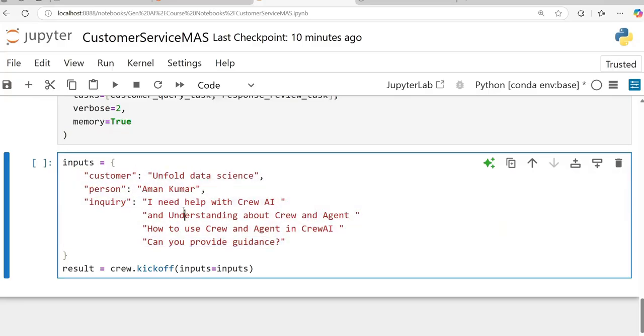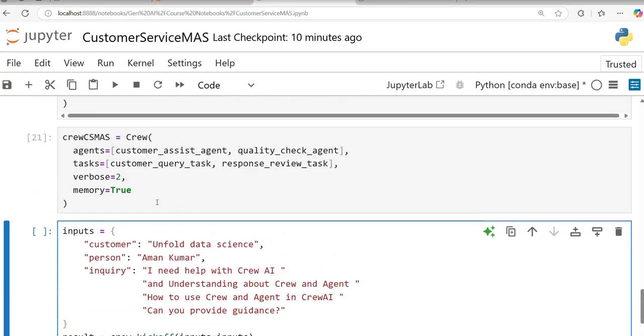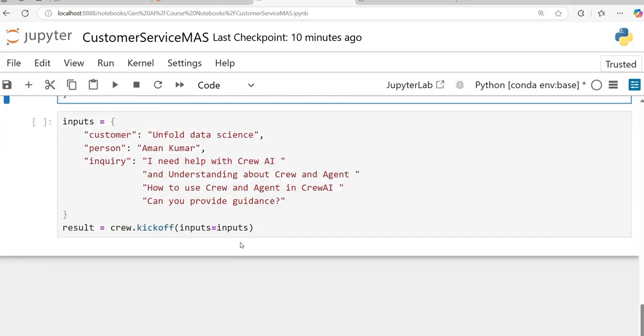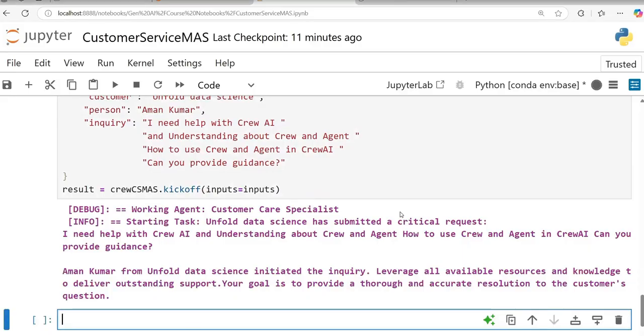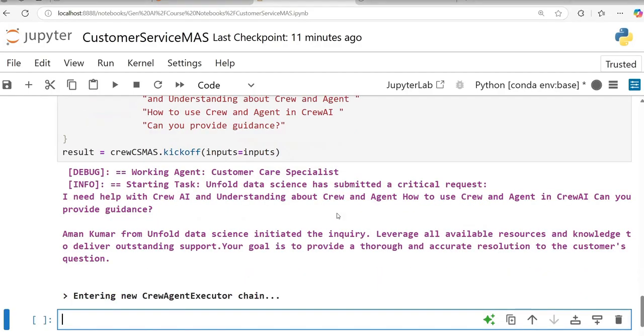Okay. So what should happen when I kick off my Crew basically? What should happen is, first of all, one response should be prepared from my first agent, and that should be reviewed for quality, and then a final response should be prepared. But it's always very interesting to see how these systems work. Okay, so let's see how these systems work.